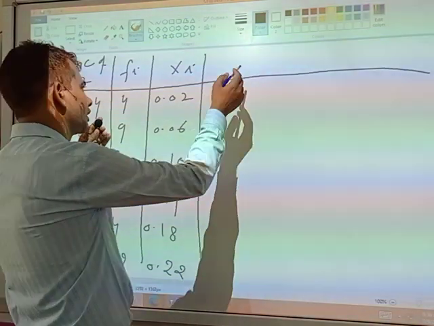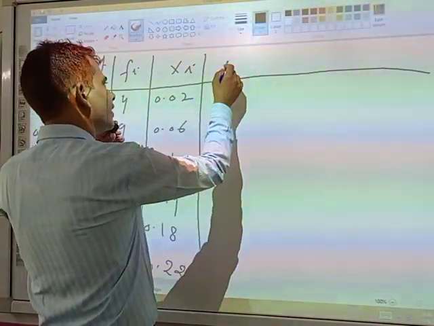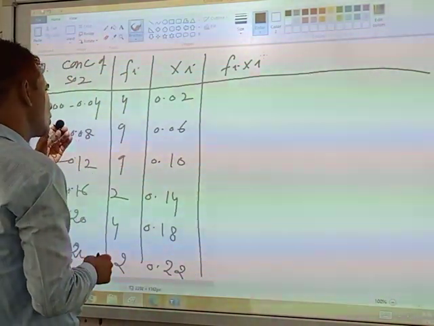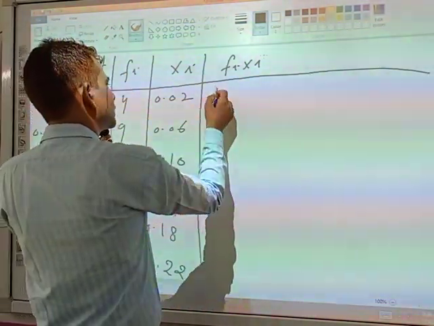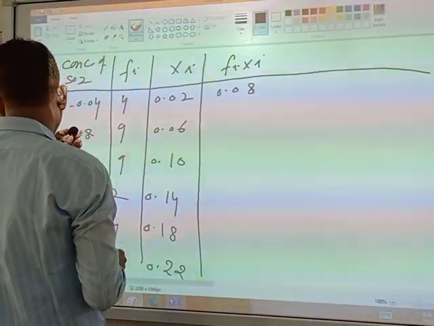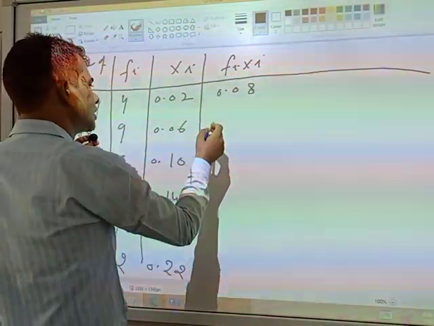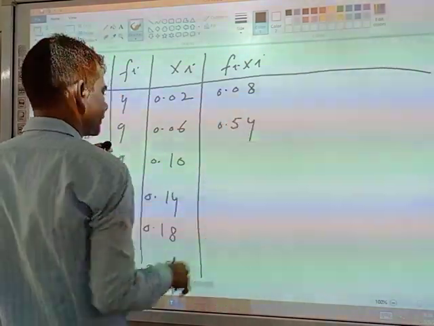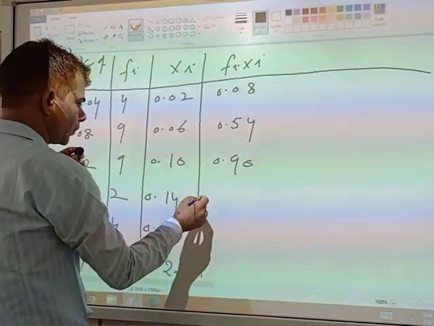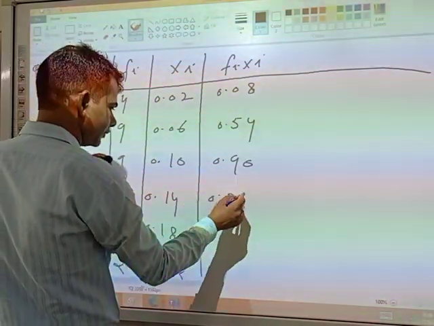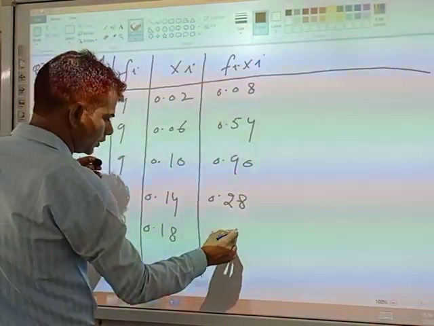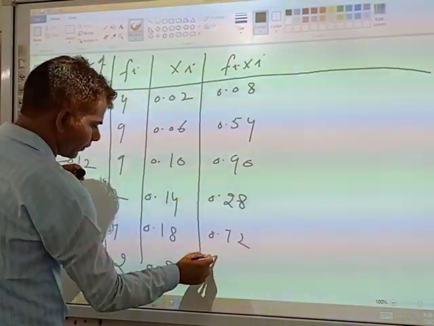In direct method, the next step will be fi into xi. 4 into 0.02 is 0.08. 9 into 0.06 is 0.54. 0.90, 0.28, 0.72 and 0.44.